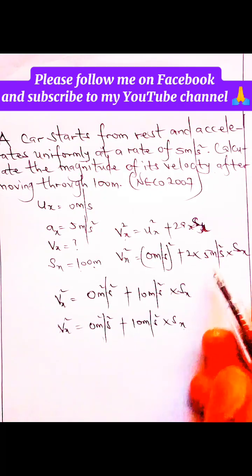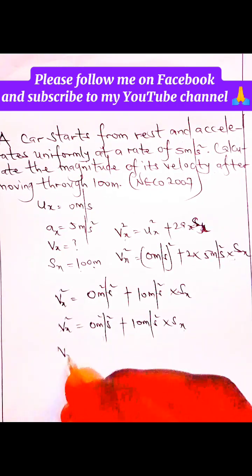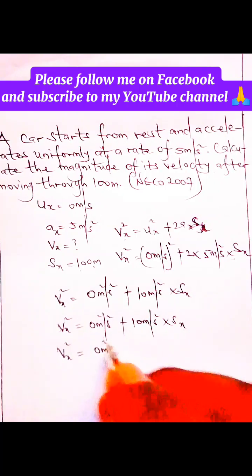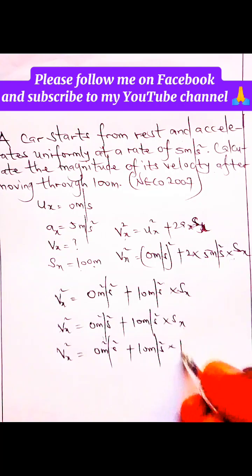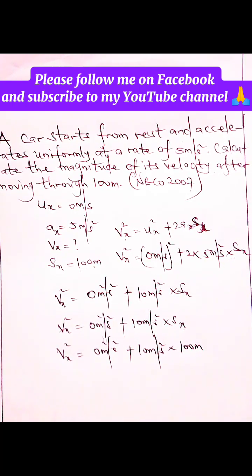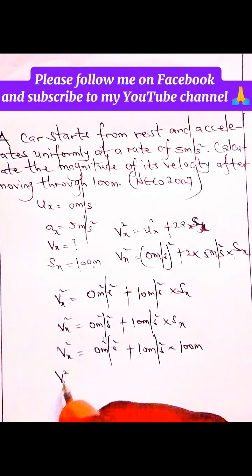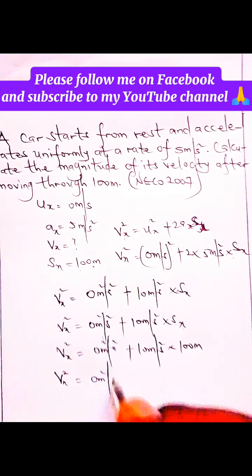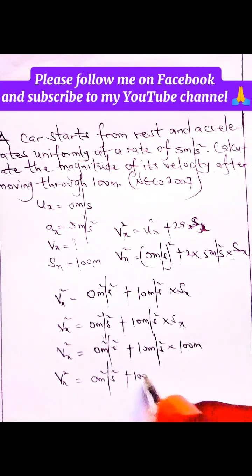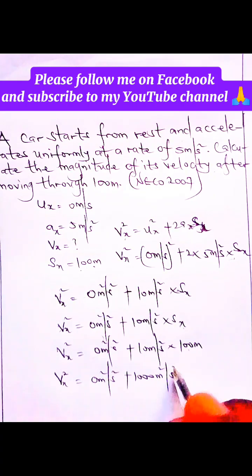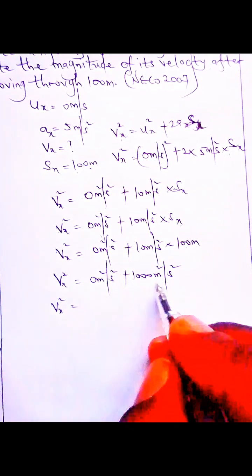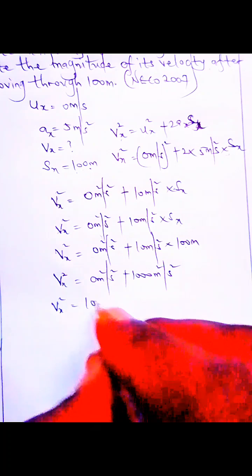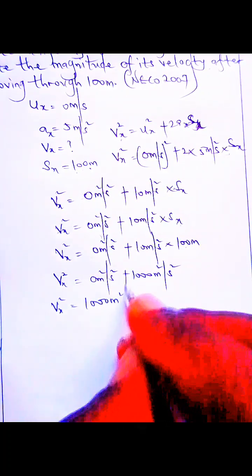So this 0 meters squared per second squared plus 10 meters per second squared times 100 meters. 10 times 100 is 1000 meters squared. So the next thing we have is 0 meters squared per second squared plus 1000 meters squared per second squared, that is 1000 meters squared per second squared.